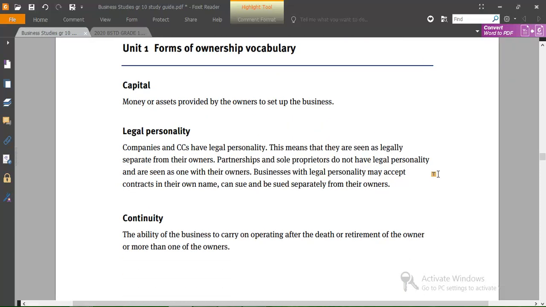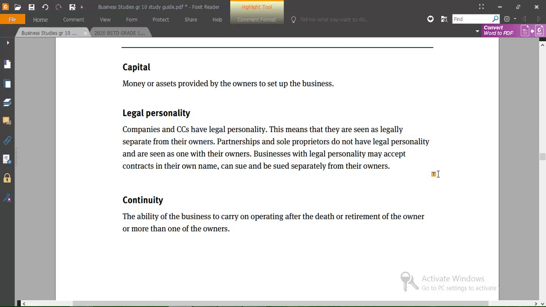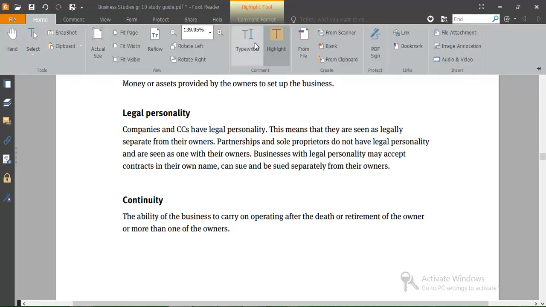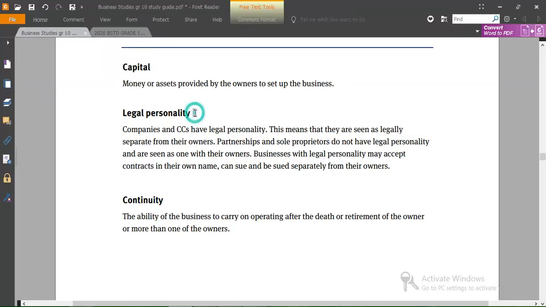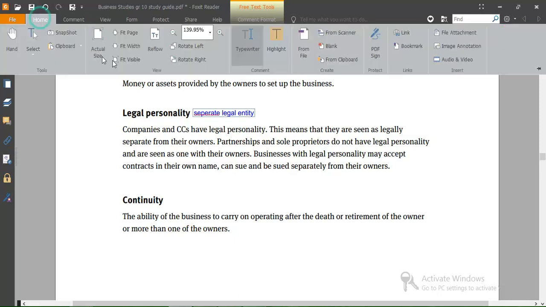Also, you should be comfortable with the vocabulary and the terminology that we use. Capital, remember, those are assets or money that is invested by the owners of the business. We have legal personality. We said all companies, remember, they have legal personality. And also, it might also be called separate legal entity. It means the same. If we say legal personality or separate legal entity, it means exactly the same, right?